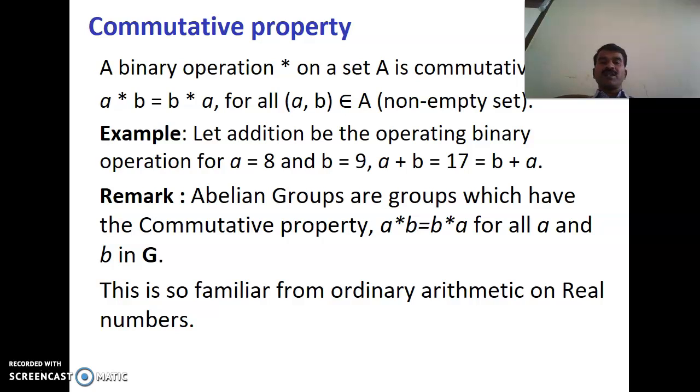And the last property of an abelian group is the commutative property. A binary operation star on a set A is commutative if a star b equals b star a for all a, b belonging to A. For example, let addition be the binary operation. For a equal to 8, b equal to 9, a plus b equals 17, which equals b plus a. Note that abelian groups are groups which have the commutative property a star b equals b star a for all a and b in G. This is so familiar from ordinary arithmetic on real numbers.